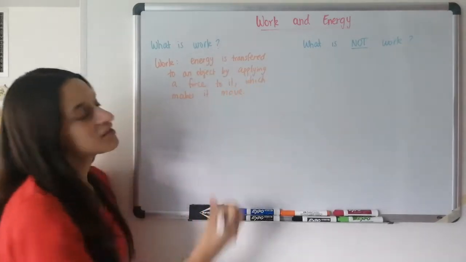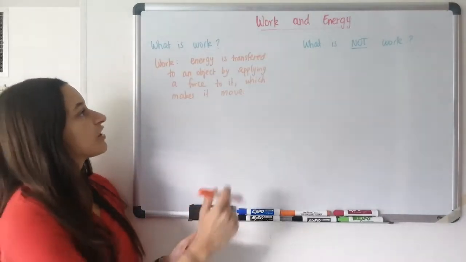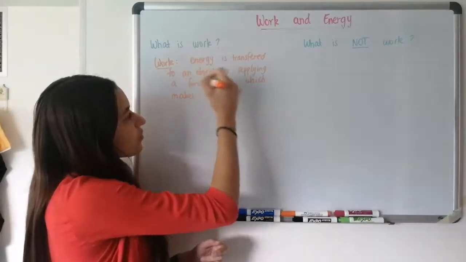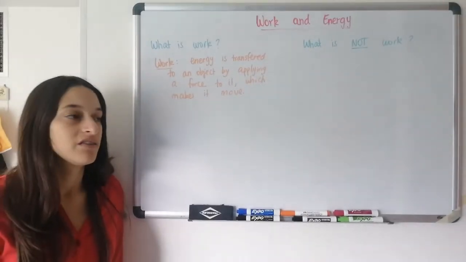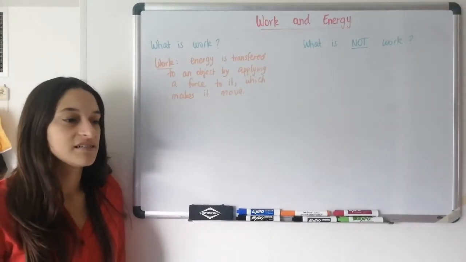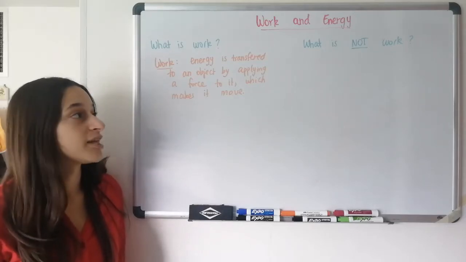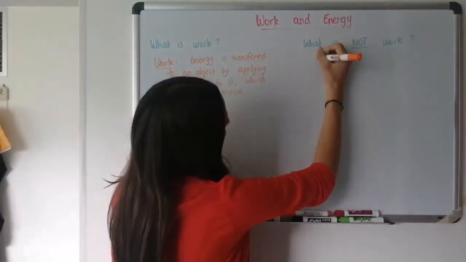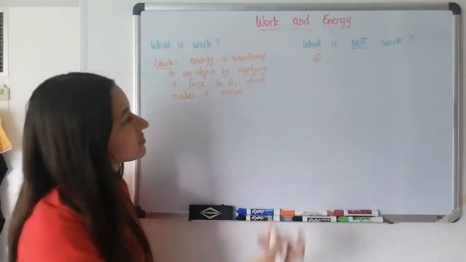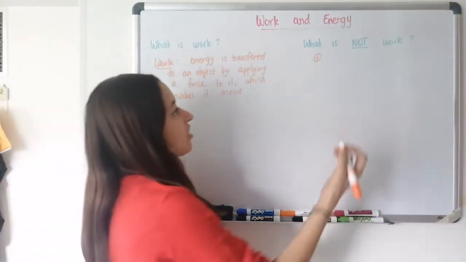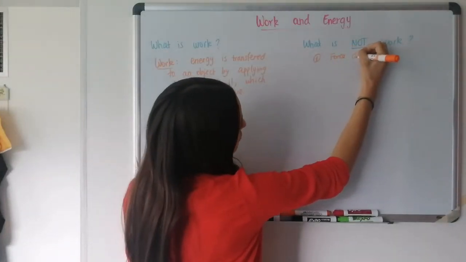So based on this definition, we can determine what is not work. If work is when a force is applied to an object and the force makes it move, then we have three cases in which this doesn't apply. The first thing that is not work is if the force is being applied but the object does not move. So the force doesn't move the object.